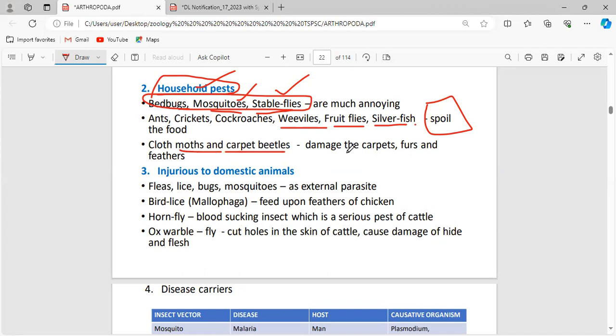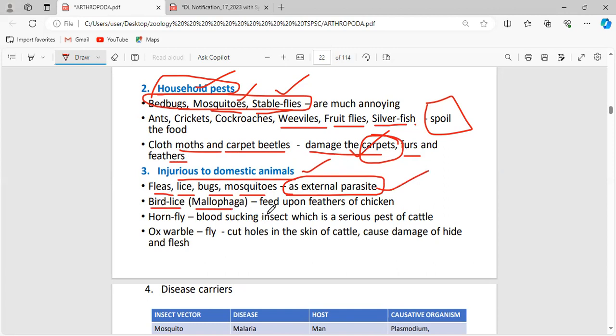Cloth moths and carpet beetles damage the carpets. These insects are very damaging to carpets, furs, and feathers. And injurious to domestic animals: fleas, lice, bugs, and mosquitoes act as external parasites.